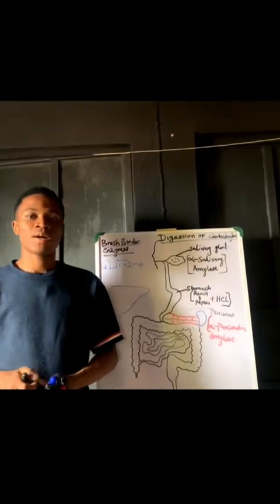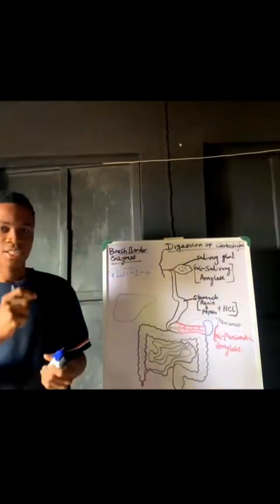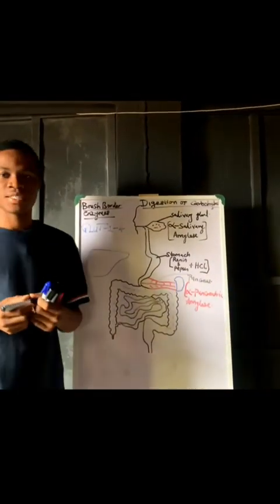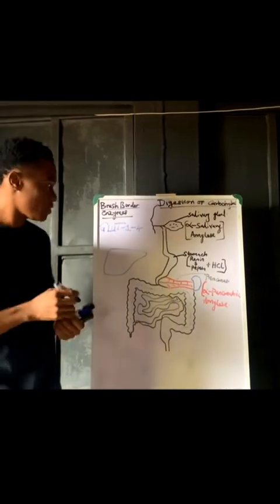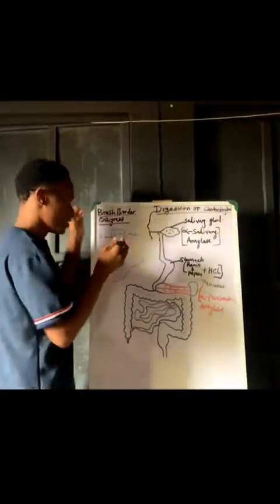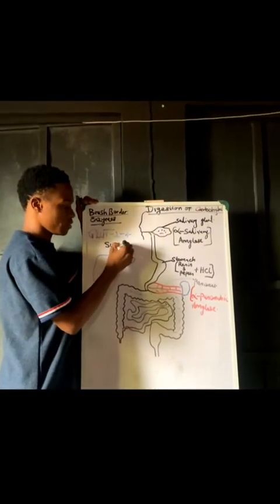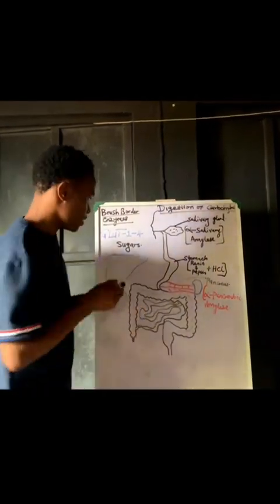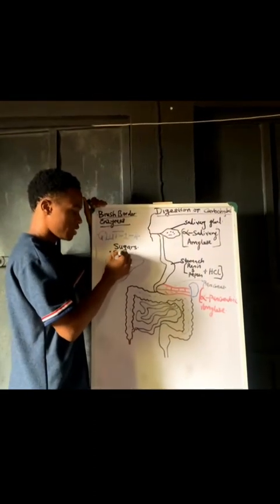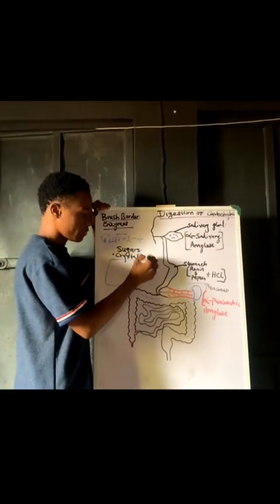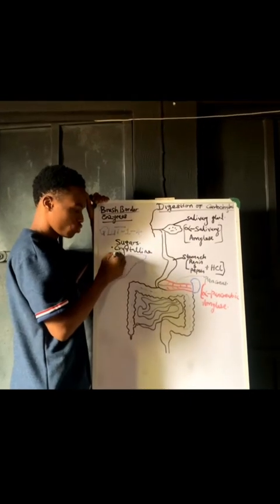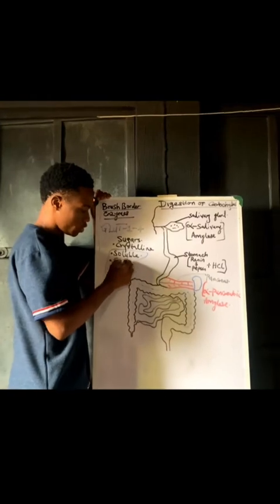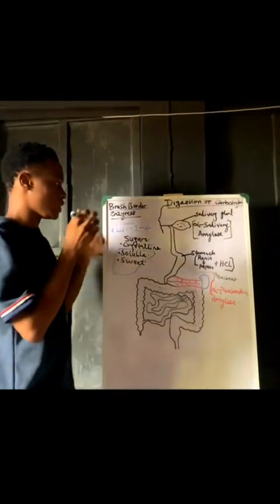So today we are going to be talking about carbohydrates, digestion of carbohydrates. First of all, what are carbohydrates? Carbohydrates simply means sugars. Sugars have three basic properties. Number one, sugars are crystalline. Two, sugars are soluble. Three, sugars are sweet to taste.